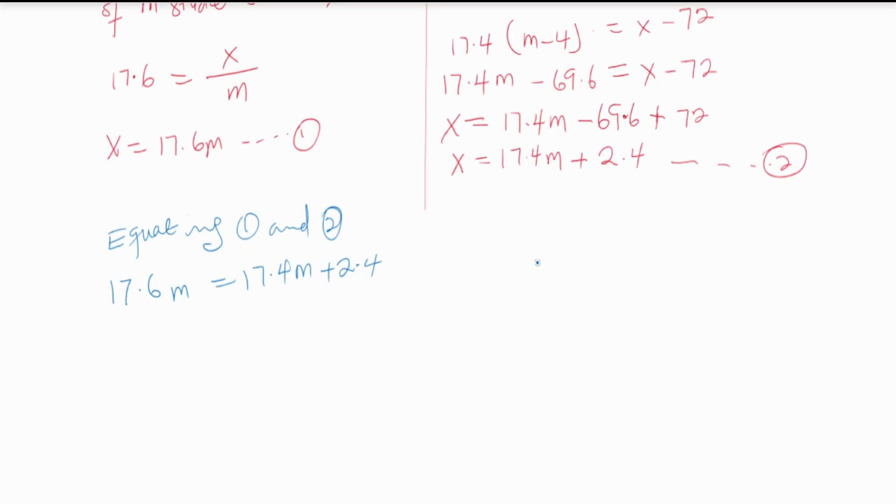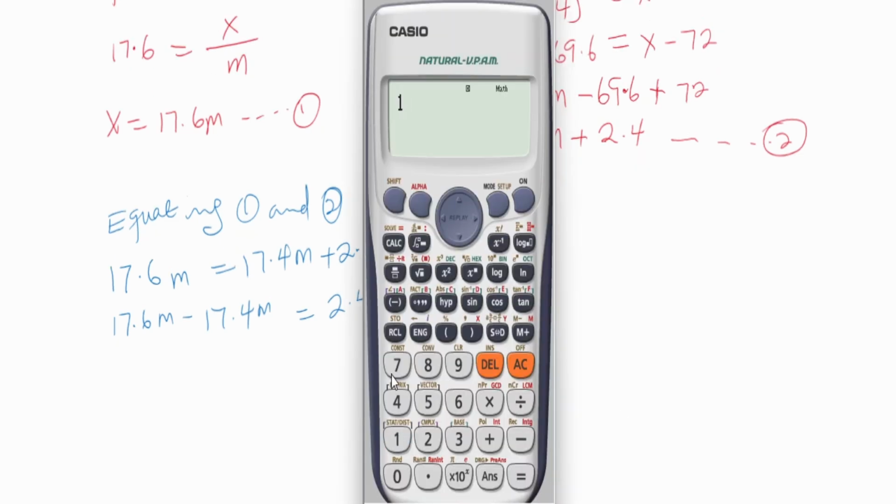Grouping like terms, we're going to have 17.6 M minus 17.4 M equals 2.4. So let's do 17.6 minus 17.4, and that gives me 0.2.